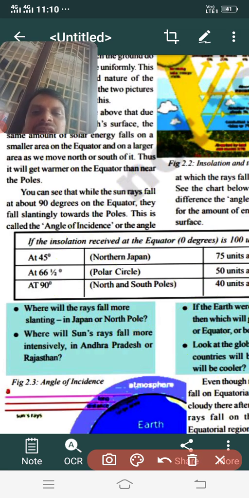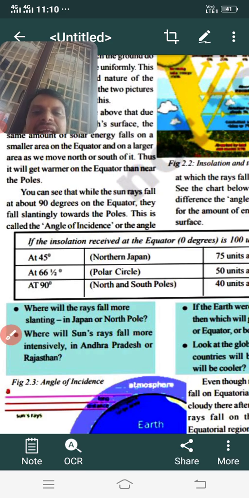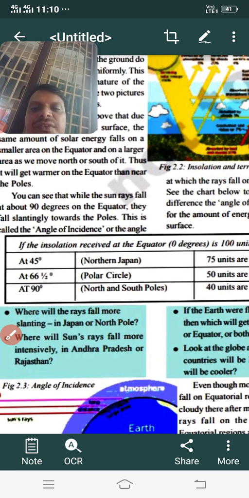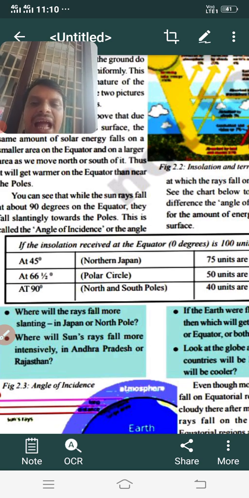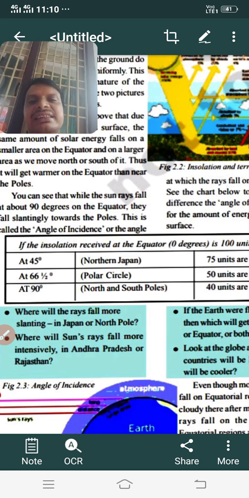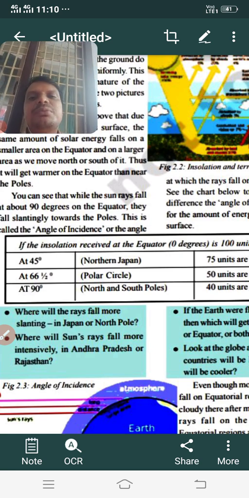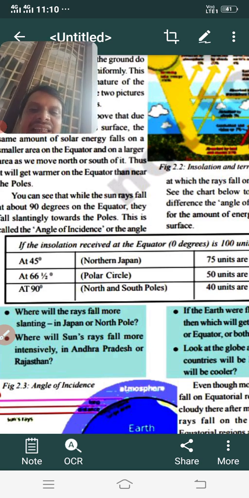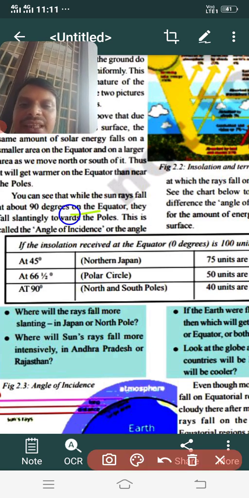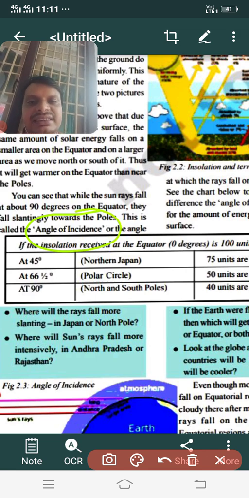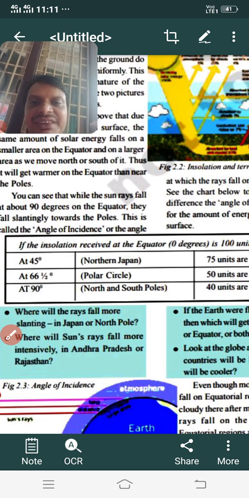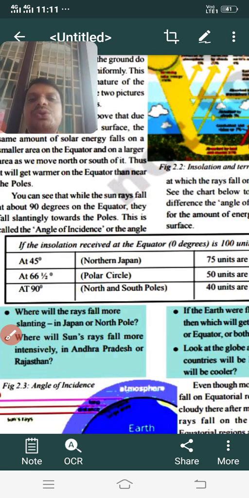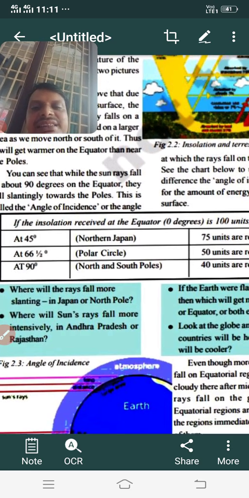So when you go from 0 degrees towards the north and the angle of latitude increases, the amount of energy received by the earth will decrease. This is the term we use here, angle of incidence. అంటే ఏంటి, యాంగిల్ పెరిగే కొద్దీ అక్కడ ఆ ప్లేస్ రిసీవ్ చేసుకునేటువంటి అమౌంట్ ఆఫ్ ఎనర్జీ తగ్గుతుంది అనమాట. You can better understand in this table.